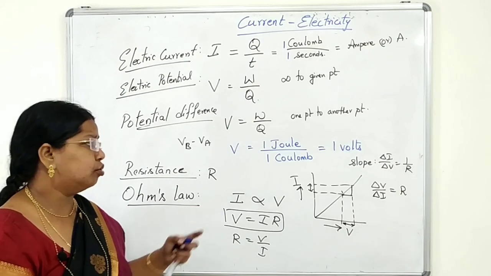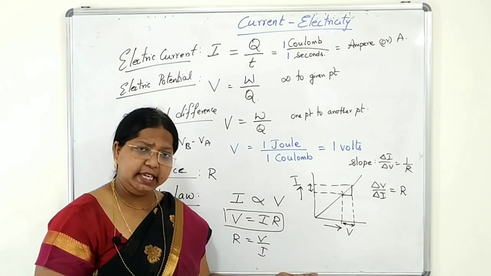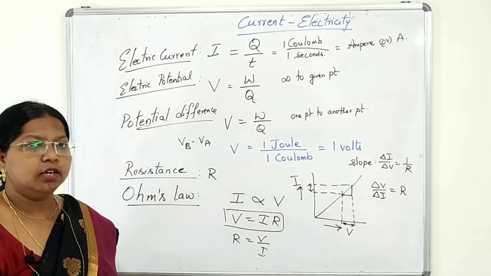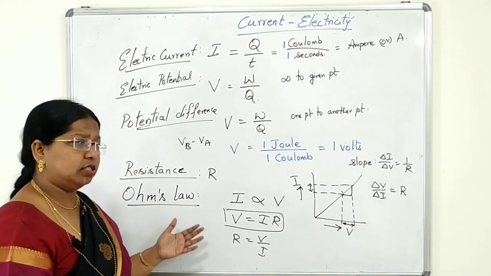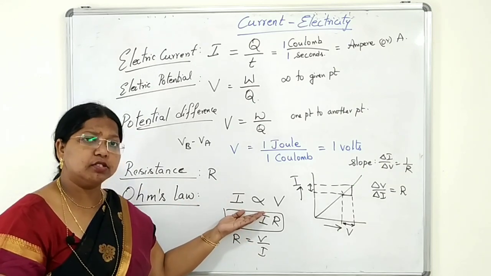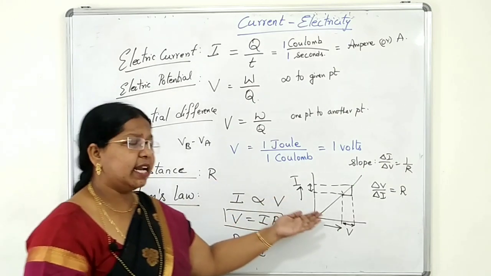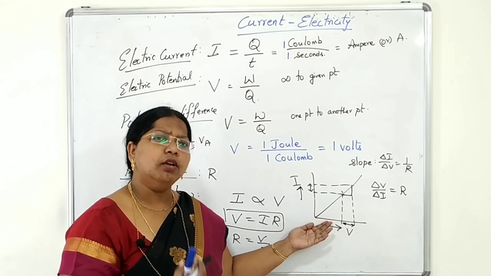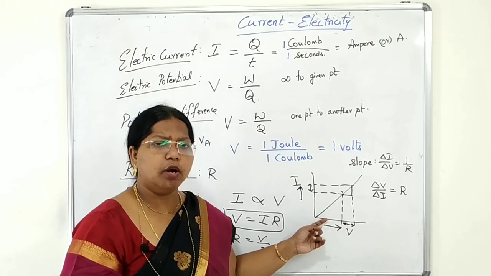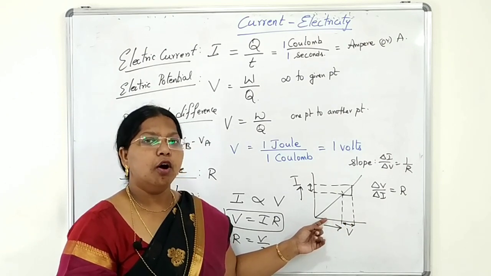For all the values of I and for all the values of V, slope is always constant. R is constant. So all the ohmic resistors, which obey Ohm's law, in which this relation is true, will get a graph having a straight line. Non-ohmic resistors will get a curve. It will not be a straight line passing through the origin.